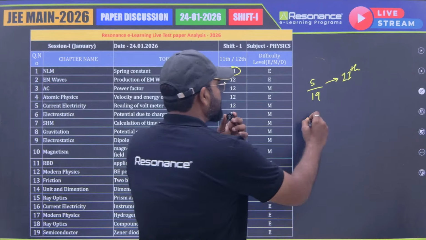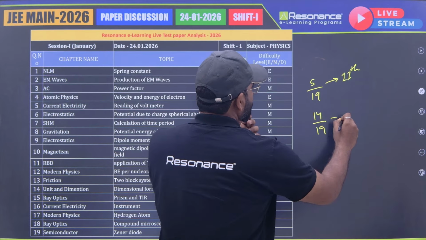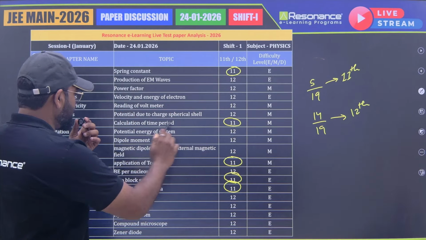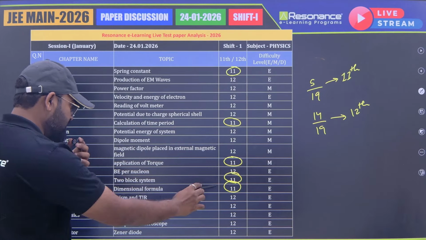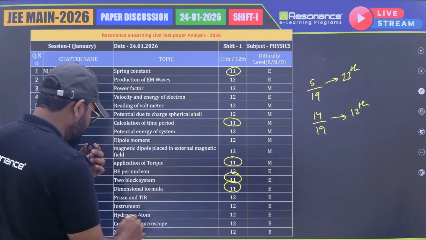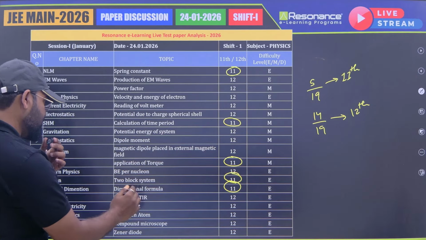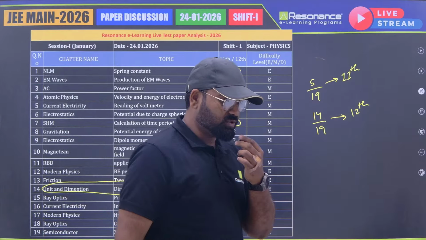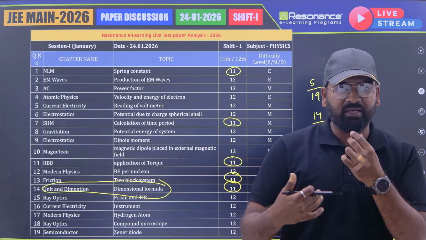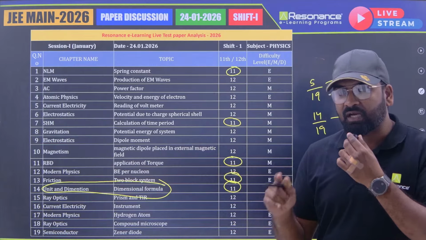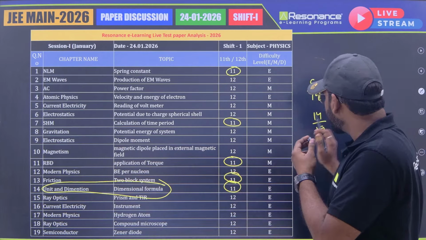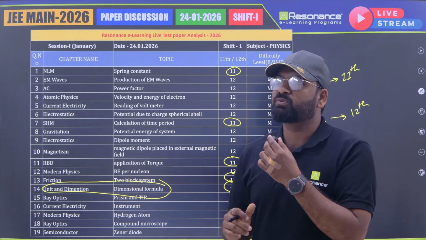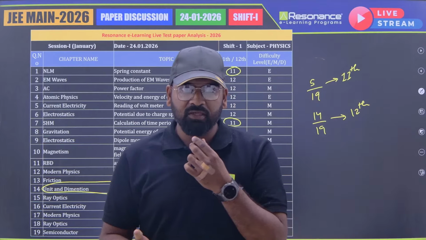So obviously 14 are from 12th, even though I'm counting one thing here: unit dimension. Even though you just saw sir solving this unit dimension question, which was mostly asking about magnetic stuff like magnetic flux and magnetic intensity, we even counted that as 11th. Even then it's only 5, which means the trend is changing. You have to pay more attention to 12th class topics rather than the 11th.